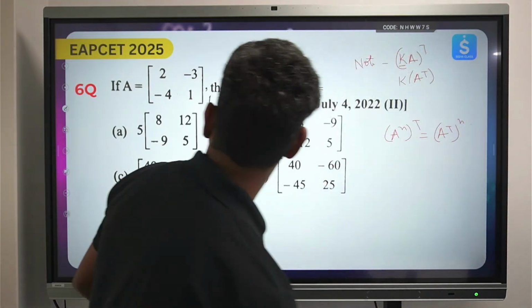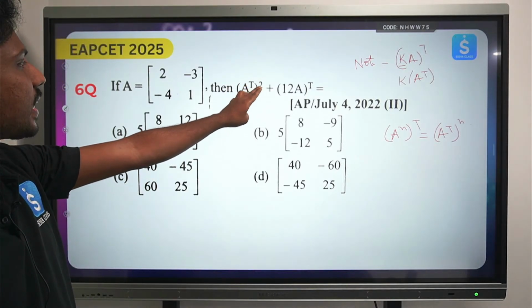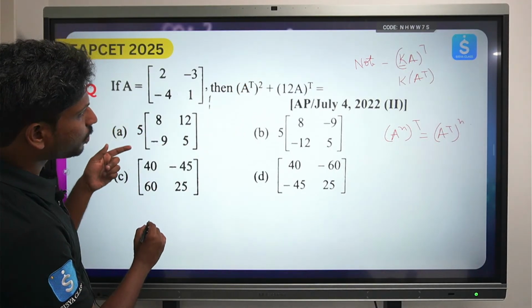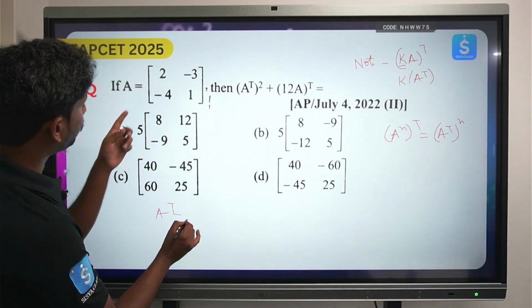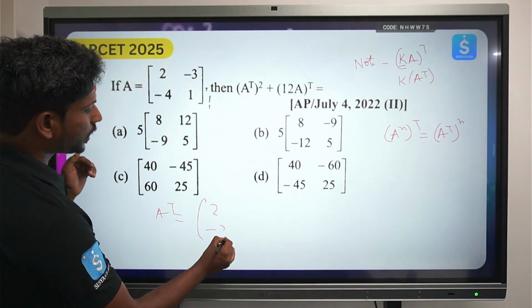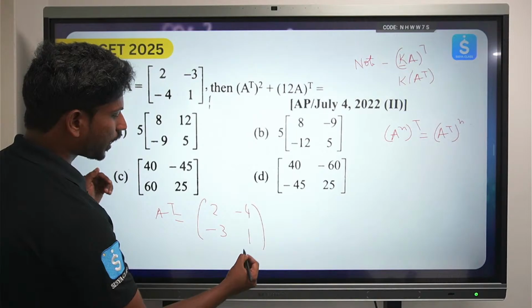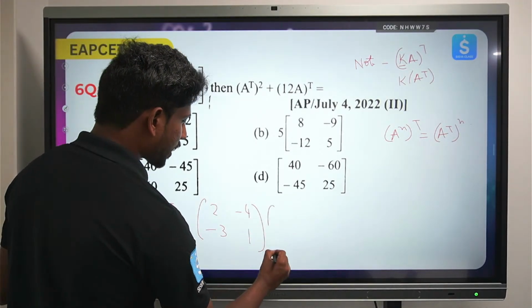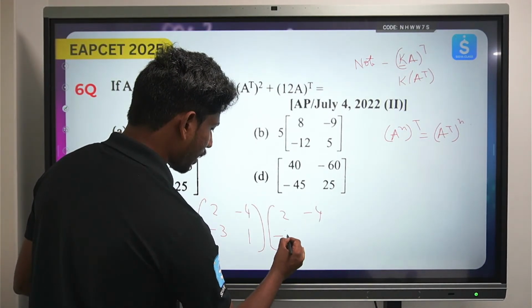Okay, so let's see this question. He's asking A transpose whole square. Okay, let's do the transpose of this. What is the transpose of A? Rows become columns, columns become rows. So 2, minus 3, minus 4, 1. Okay, so A transpose, what does its square become? 2, minus 4, minus 3, 1.